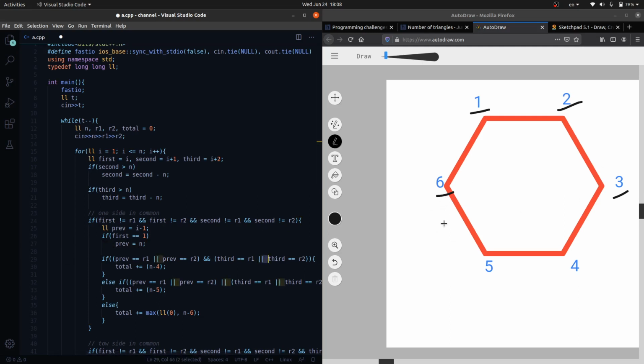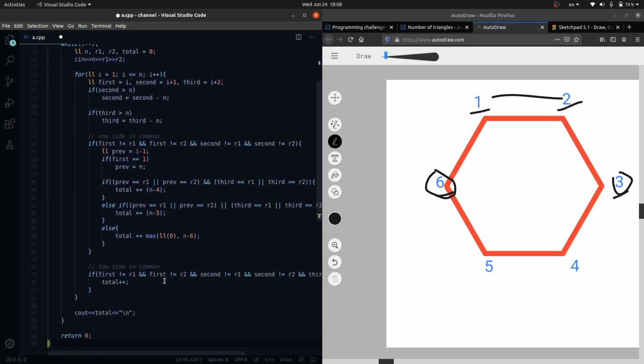Okay, so if prev is equal to R1 or R2, and third is equal to R1 or R2, I am saying that if both are colored black, then n minus 4 will be the total vertices in consideration for this side. If any one of them is colored black, then n minus 5 would be the answer, and in the else case n minus 6 would be the answer. This was the one side in common.